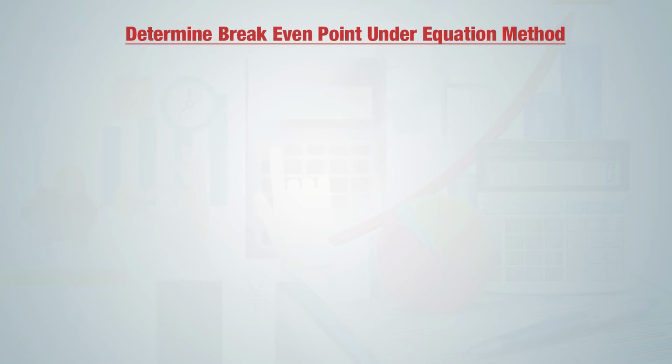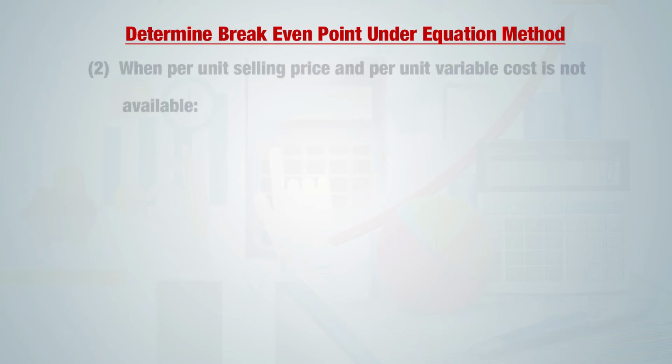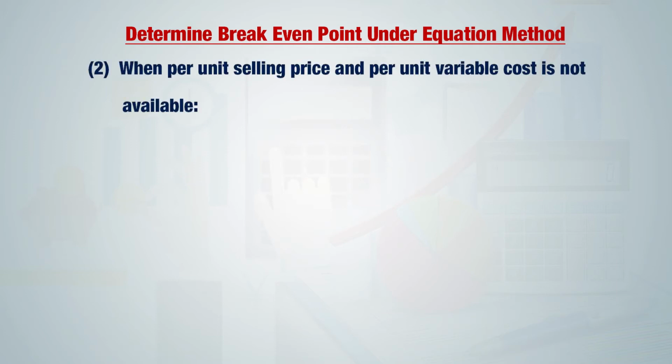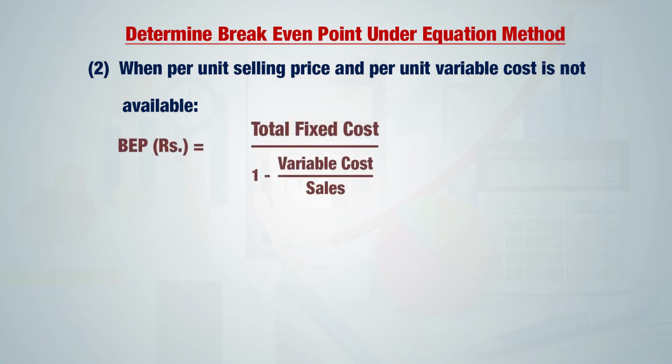Now we have the second formula for calculation of break-even point. Here we will get the answer in terms of rupees. This formula will be used when per unit selling price and per unit variable cost are not available to us. In this formula, in the numerator we have total fixed cost, and in the denominator we have 1 minus variable cost divided by sales. Let us understand with the previous example.